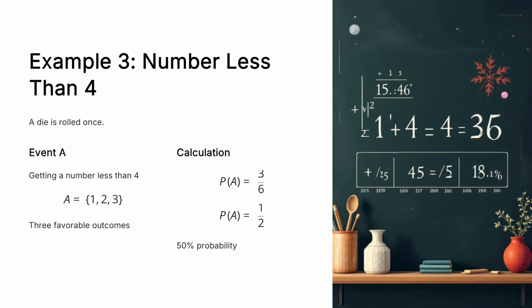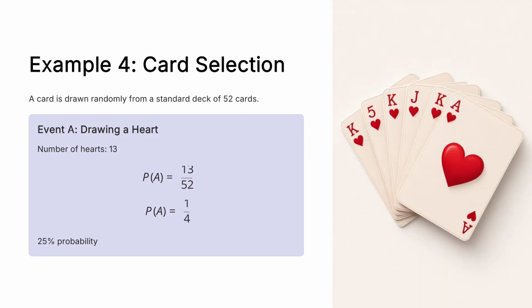Finally, we will look at another example involving selection from a deck of cards. Consider selecting a card randomly from a standard deck of 52 cards. Suppose event A represents drawing a heart. In a standard deck, there are 13 hearts. Therefore, the number of favorable outcomes is 13, and the total number of possible outcomes is 52. The probability of event A equals 13 divided by 52. This simplifies to 1 divided by 4. This means there's a 25% chance of drawing a heart from the deck. This example concludes our introduction to computing probabilities for simple events.